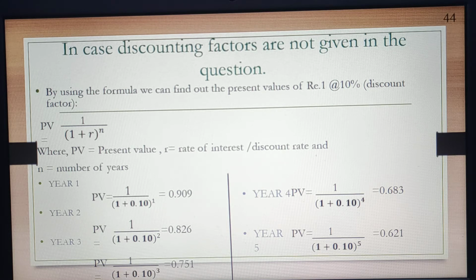And in the second year, everything remains the same except n is changed from 1 to 2, and our present value came out to be 0.826. The same in the third year, only the change is made here, and in the fourth year only the change is made here, and in the fifth year also.